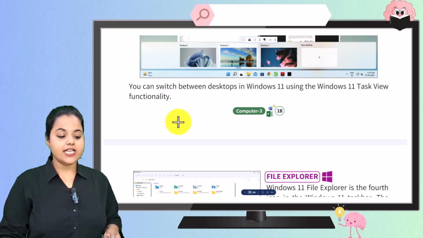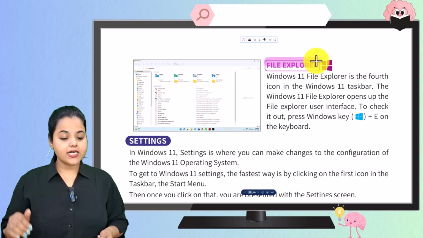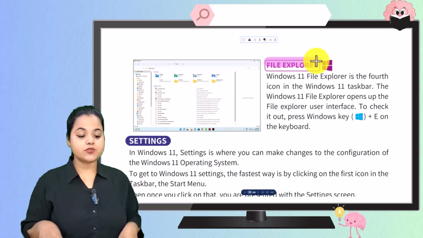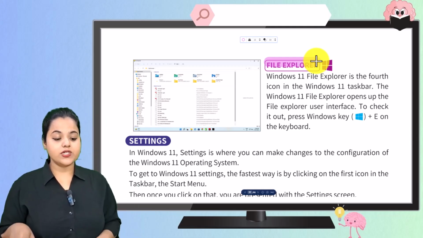Here we have File Explorer. Windows 11 File Explorer is the fourth icon in the Windows 11 taskbar, and the Windows 11 File Explorer opens up to the File Explorer user interface. To check it out, press Windows key plus E on the keyboard.